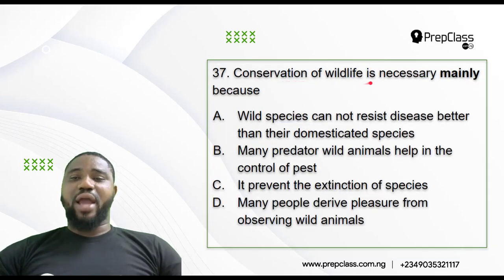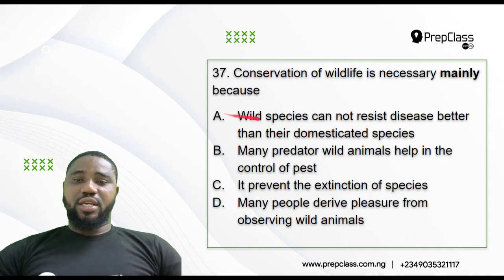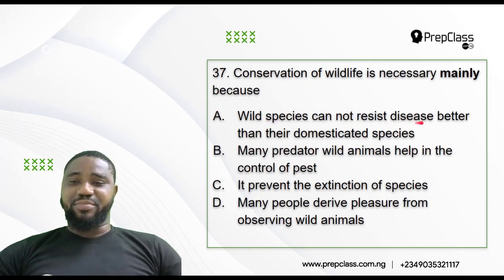37. Conservation of wildlife is necessary mainly because: A, is it that wild species cannot resist disease better than their domesticated species? B, is it that many predator wild animals help in the control of pests? C, is it that it prevents the extinction of species? Or D, is it that many people derive pleasure from observing wild animals?